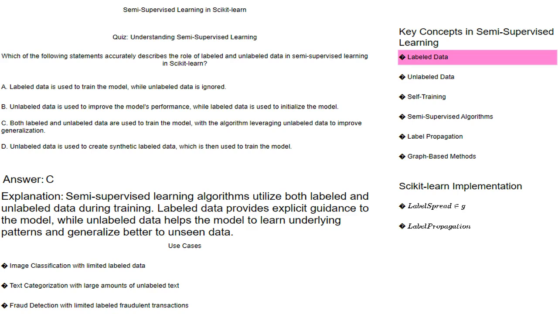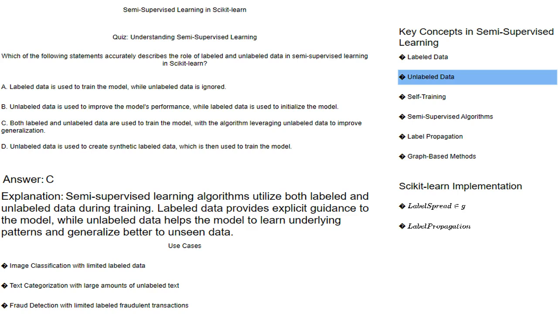Examples include datasets where images are tagged with their respective objects, for example cat or dog, or text documents categorized as sports, politics, etc. Consider a dataset where each row represents a customer with features like age, income, and spending score. The labeled data would include these features and a corresponding label: high-value customer or regular customer.